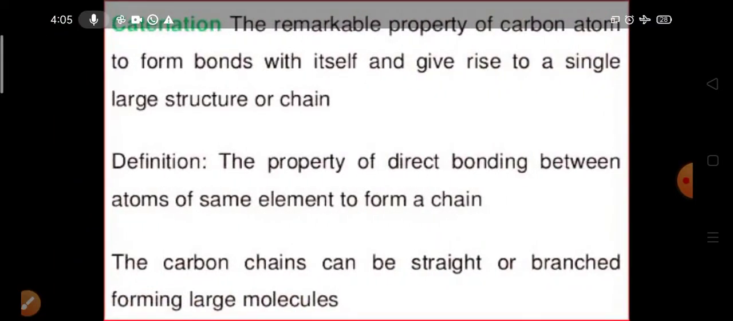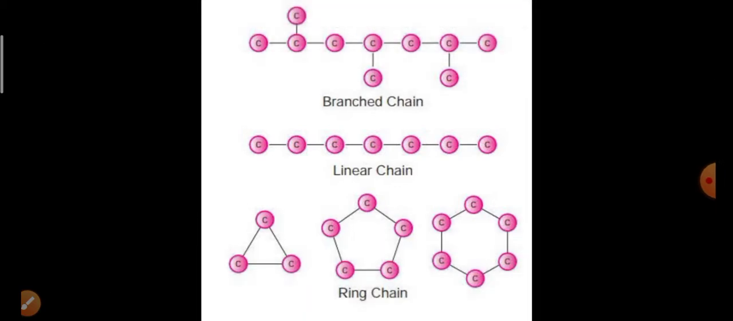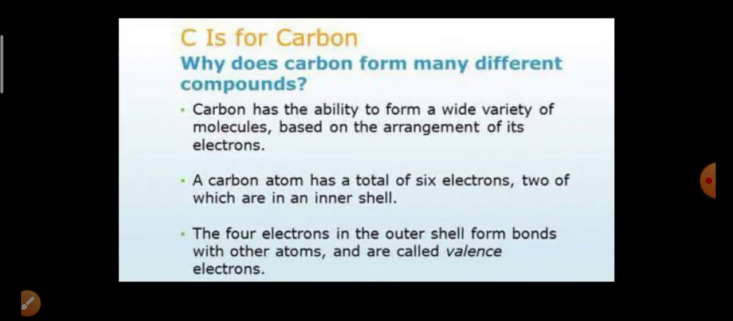The remarkable property of the carbon atom is to form bonds with itself and give rise to large chain structures. This property is direct bonding between atoms of the same element to form a chain. So carbon chains can be straight or branched, forming large molecules. Here you can see this is the linear chain, the central one, this is the branch chain, and these are the ring chains at the lower side. Is it clear?